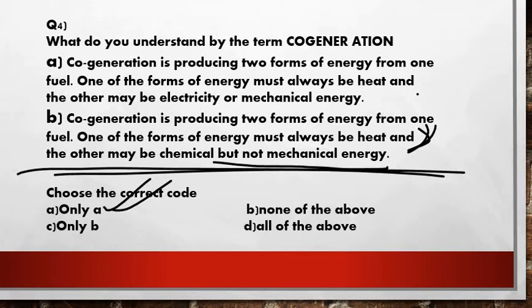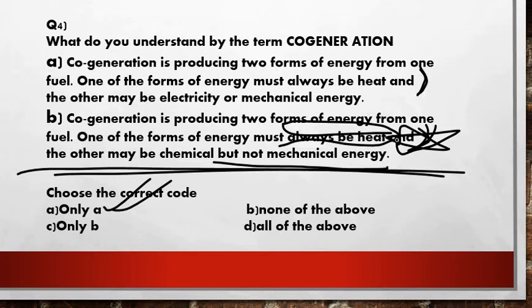Okay friends, till here statements number 1 and 2 are correct, that is cogeneration is producing two forms of energy from one fuel. One of the forms of energy must always be heat. This is a confirmation code which is given to students, right friends? And the other may be electrical and mechanical energy.